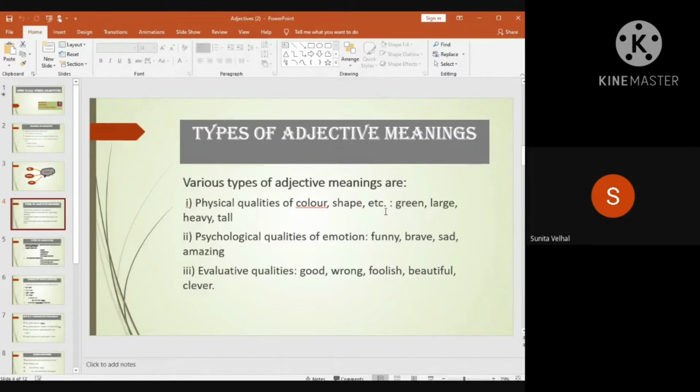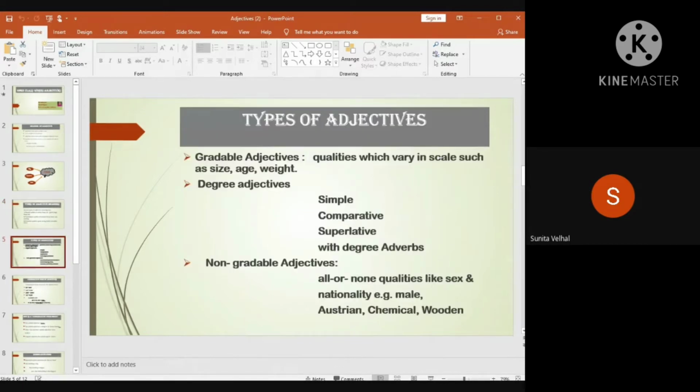Then we have psychological qualities of emotion. Sad person, amazing world. Qualities of emotion means what you feel after looking at that thing or phenomenon or person or scene, whatever it may be. That is your reaction, a psychological quality of emotion. Then we have evaluative qualities like good, wrong, foolish, beautiful, clever. Evaluative means giving a judgment about that thing or person. So we have four types of adjectives.